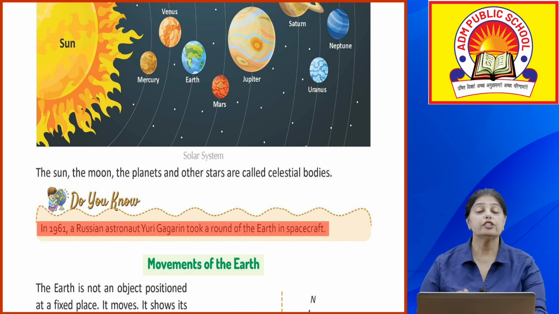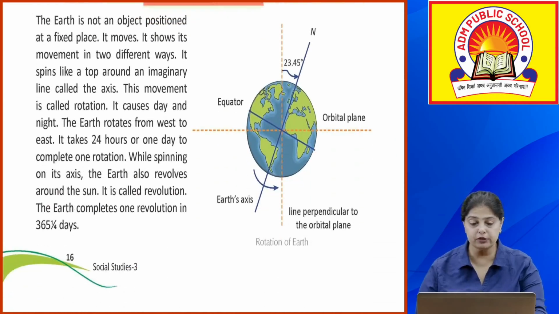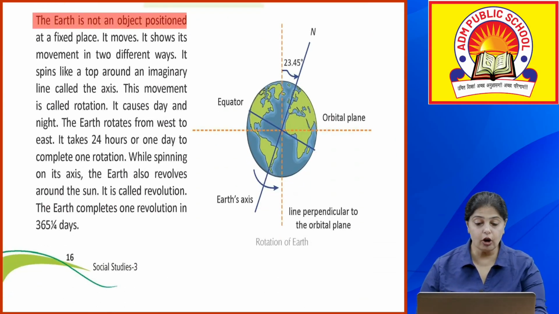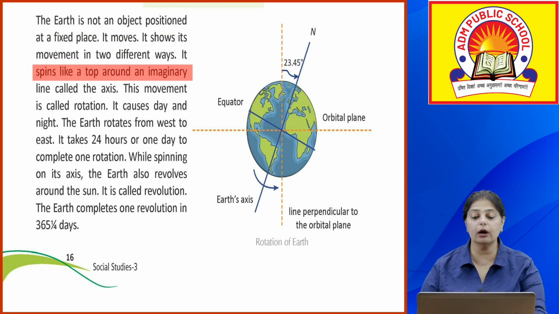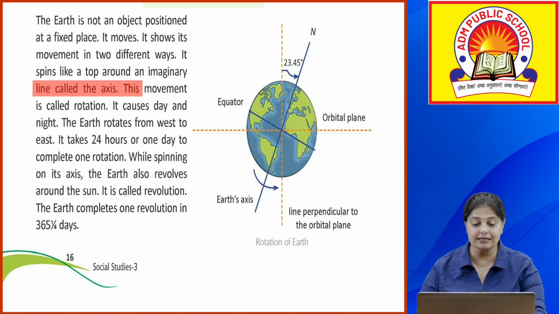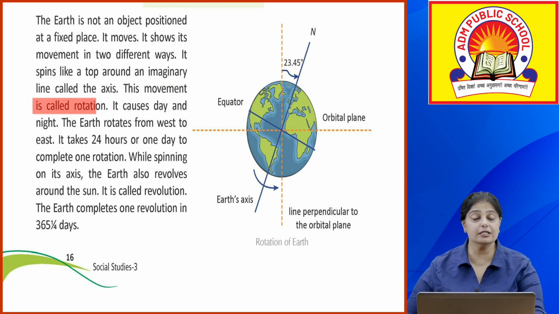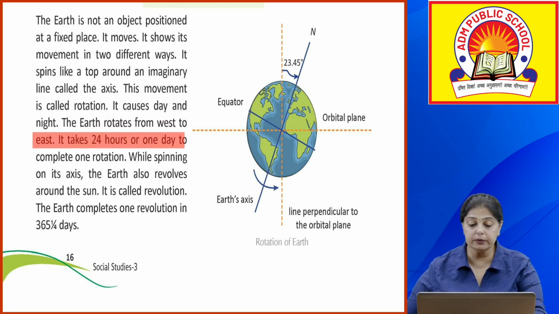Now let's talk about the movements of the earth. The earth is not an object positioned at a fixed place. It moves, it shows its movement in 2 different ways. It spins like a top around an imaginary line called the axis, and this movement is called rotation. It causes day and night. So the earth rotates from west to east. It takes 24 hours or 1 day to complete one rotation.